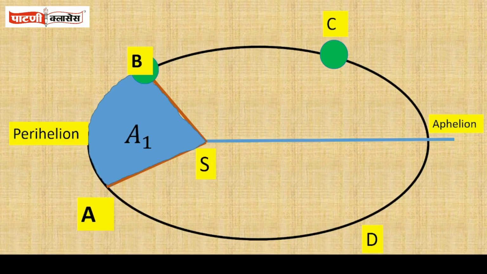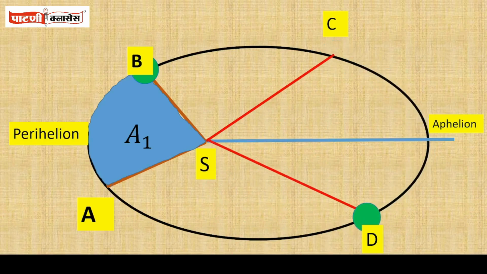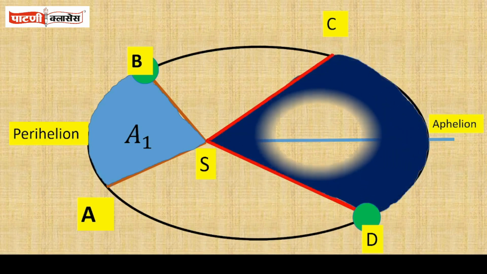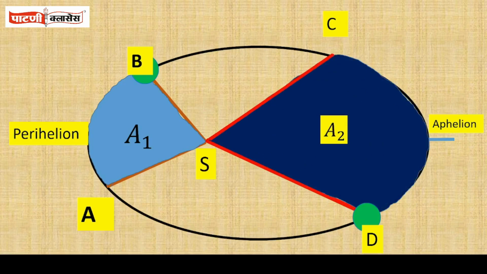S is the focus of the elliptical orbit. Now, in another situation, suppose the planet is moving from C to D. While moving from C to D, the planet sweeps an area A2.